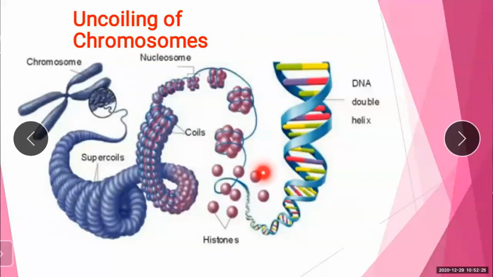When we uncoil these chromosomes, it is very tough to keep all this DNA in our body in a proper place. So due to this, the chromosomes and the DNA are in double stranded form, that is, the structure is a double helix.